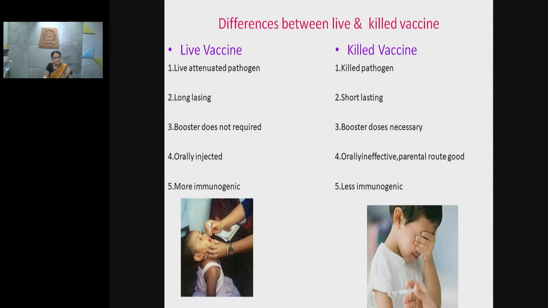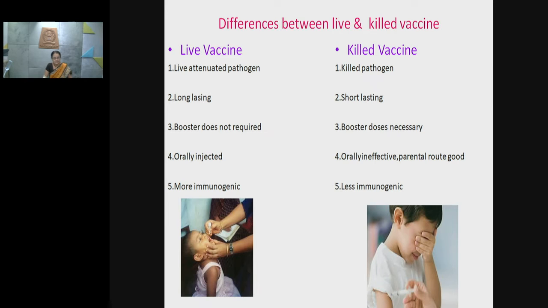The live vaccines are long lasting as compared with the killed vaccine, which are short lasting, because in live vaccine there is continuous stimulation to the immune system by the pathogenic organism. So therefore they are long lasting, and therefore booster doses in case of live vaccines are not needed. However, in case of killed vaccine, the booster doses are necessary.